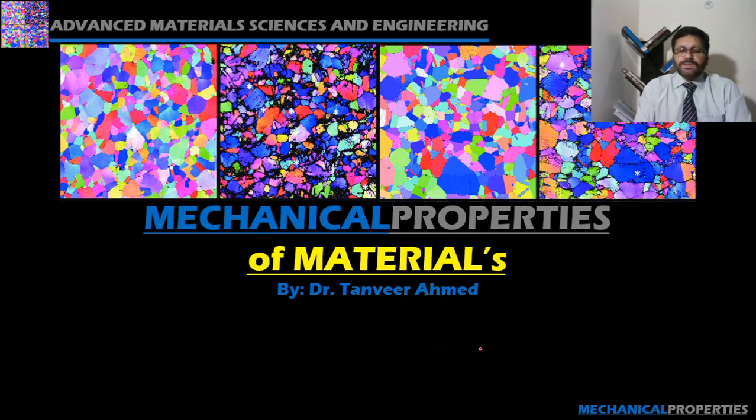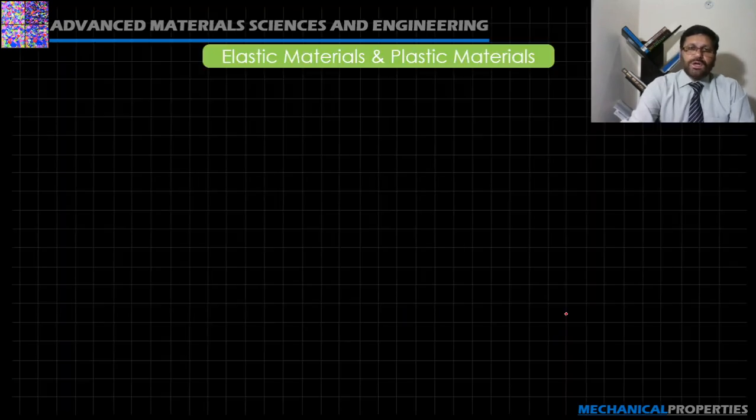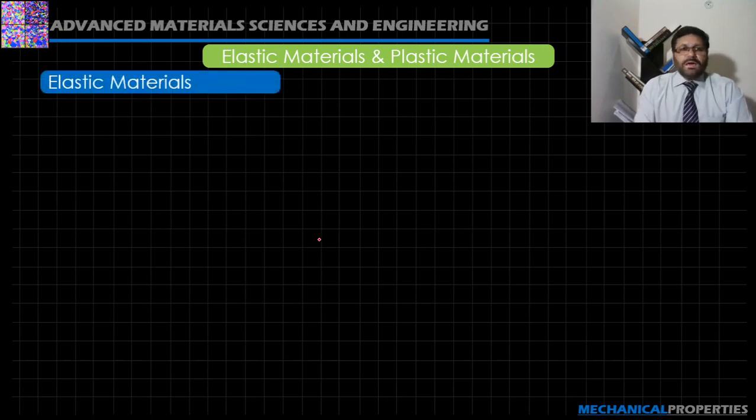In last session, we discussed the materials which follow Hooke's law. The materials which follow Hooke's law are generally called linear elastic materials. Now we will discuss elastic materials and plastic materials. Elastic materials are ones which follow elasticity, and elasticity we will discuss in detail later. Basically, elastic materials are ones which regain their original shape and size after removal of the applied load.